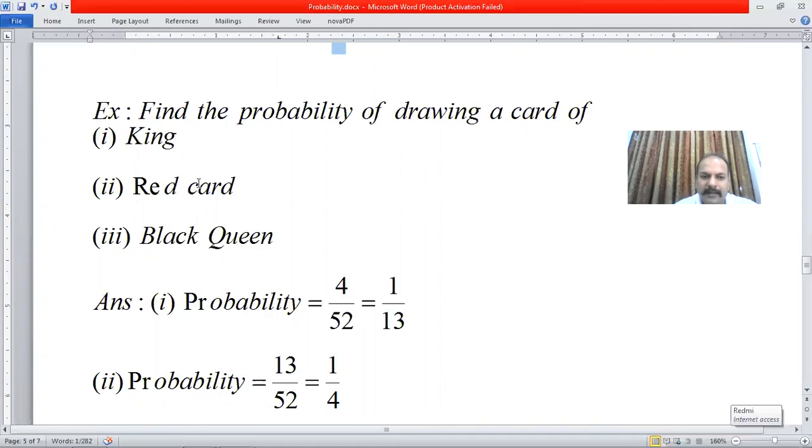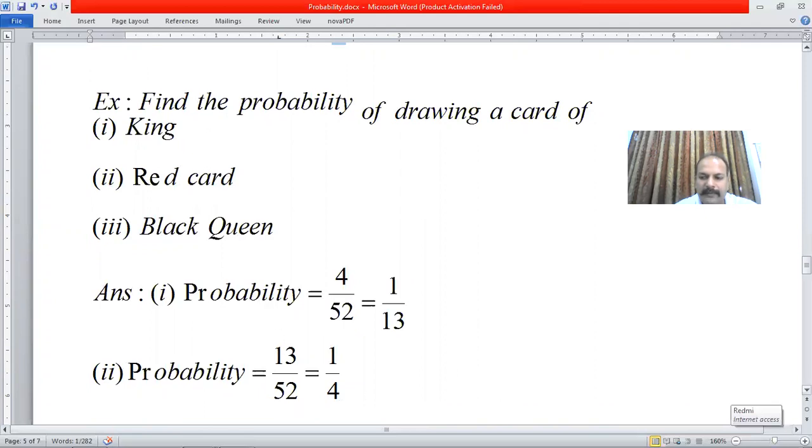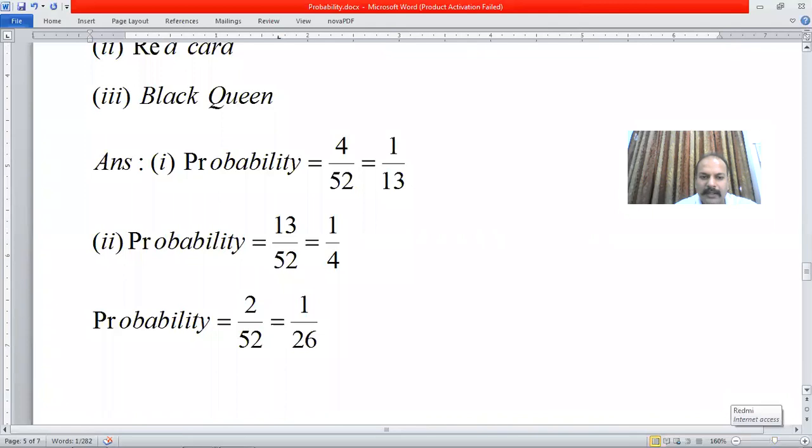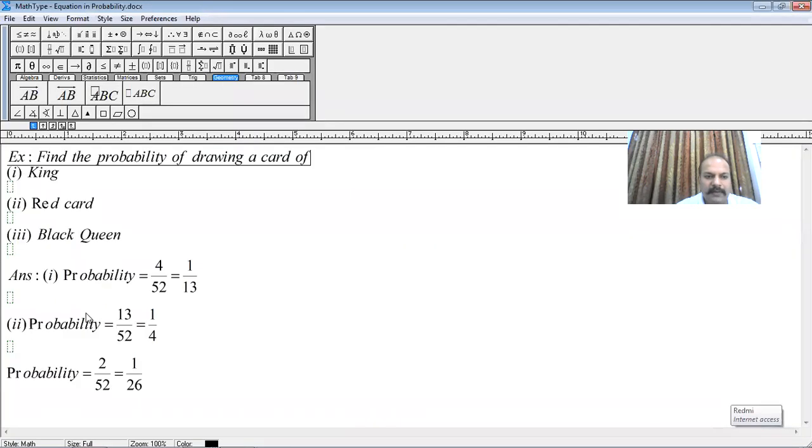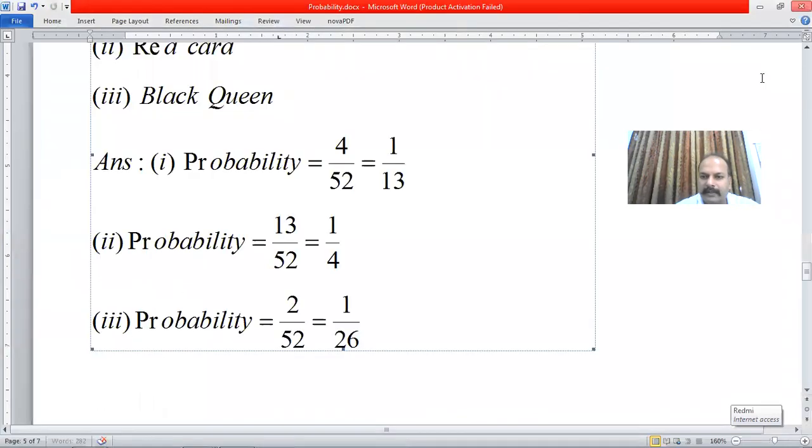Red card. How many red cards are available in the second part? 13. So this will be 13 by 52. And black queen. Black queen means there are, how many black queens are there? 2 black queens are there. So it will be 2 by 52. So this is the way the problem of card will be solved.